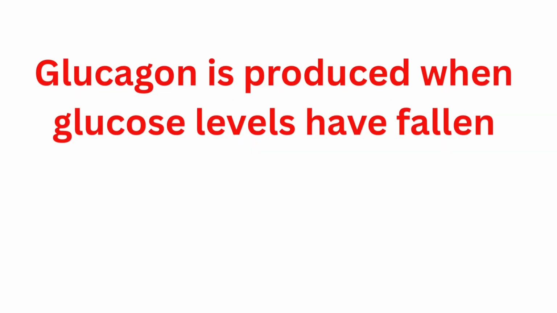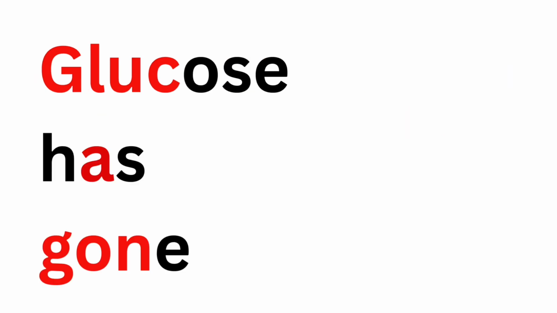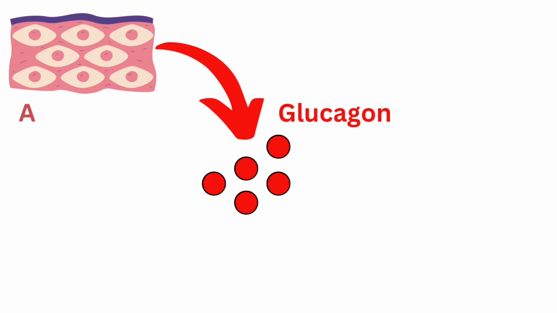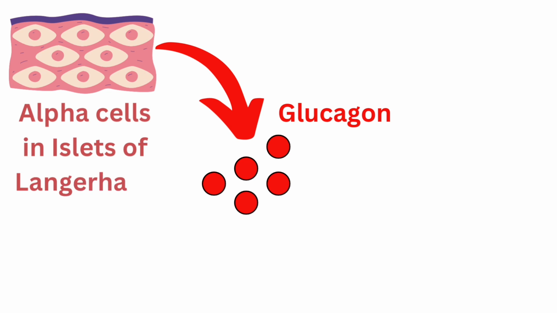Here's a tip to help you remember that glucagon is produced when glucose levels have fallen. Just remember that when the glucose has gone, the body releases glucagon. Glucagon producing cells release glucagon when your blood glucose levels are too low. If you want to know the specific cell that makes glucagon, it's the alpha cells of the islets of Langerhans. Remember, it's the beta cells that produce insulin.